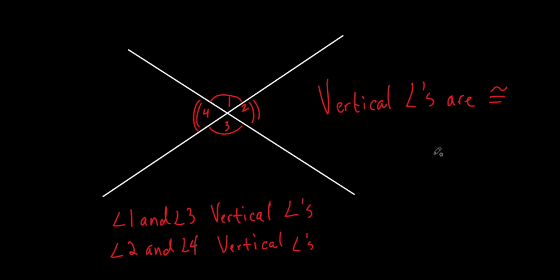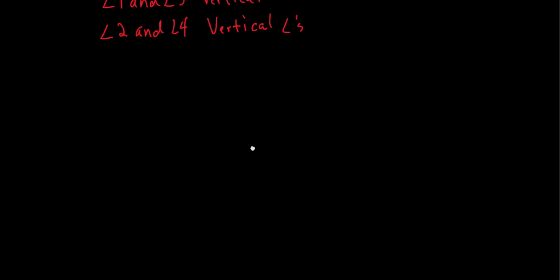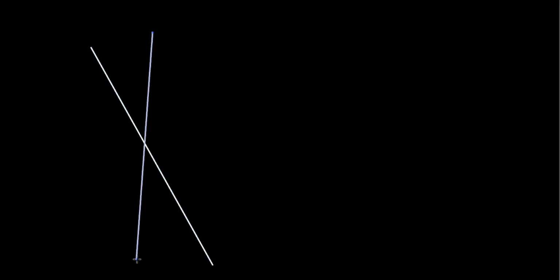So that's super important. You're going to see that quite a bit. It's something to look for anytime that you get 2 lines that intersect each other. Let's do this. Turn this back into white. Let's pop this up a little bit. I mean, look, if you, oops, there we go. What if you had something like that?